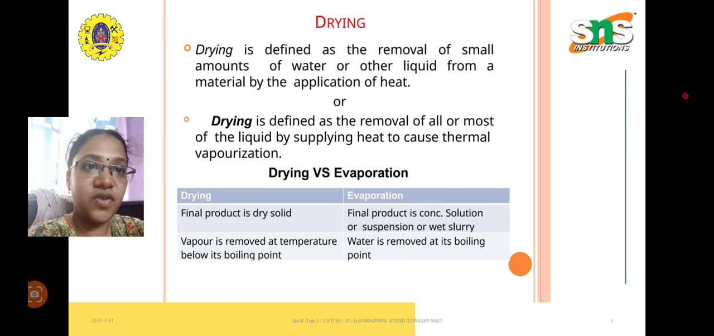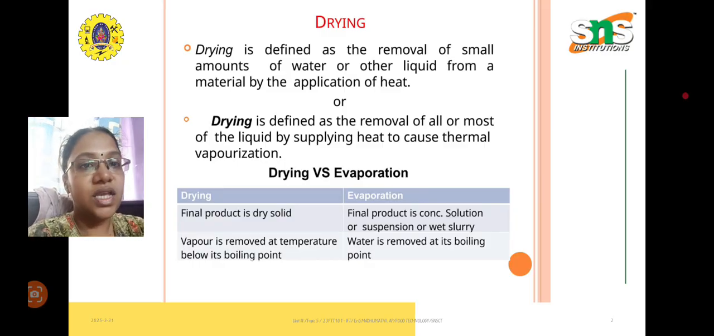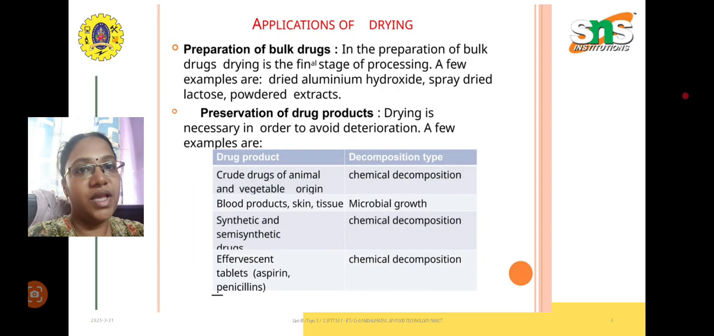So the difference between evaporation and drying: here in drying, the final product is a dry solid. In evaporation, the final product is a concentrated solution or suspension or any wet slurry. In drying, the vapor is removed at a temperature below its boiling point only, but in evaporation the water is removed at its boiling point only. Okay, so this is the basic difference between drying and evaporation.